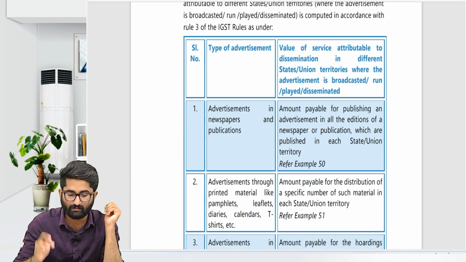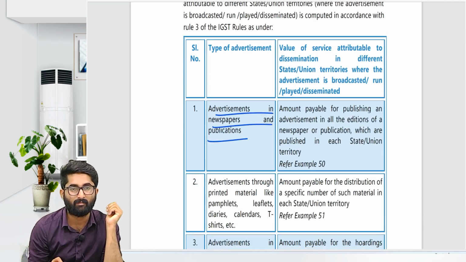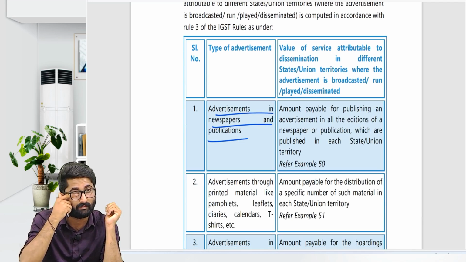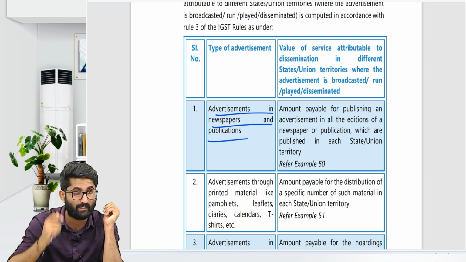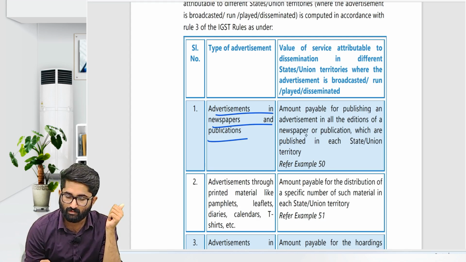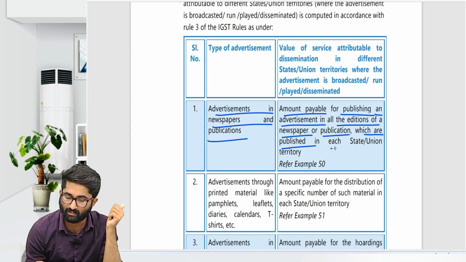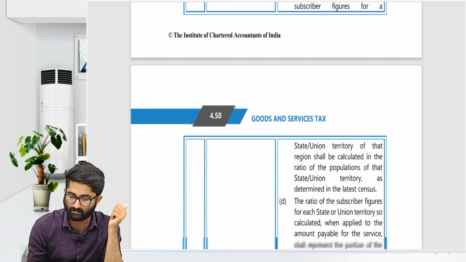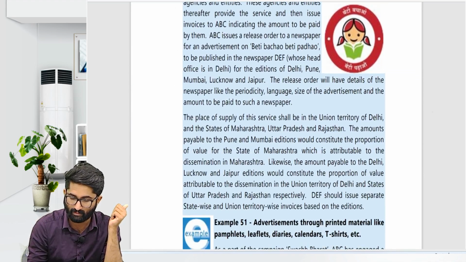That is given here. See, advertisement in newspapers and publications. Usually government will give advertisements in newspapers, for example Swachh Bharat Mission, Make in India, Stand Up India, Startup India. Then the amount payable for publishing the advertisement in all the editions of the newspaper or publications published in each state or union territory. If you see example number 50, you will understand.